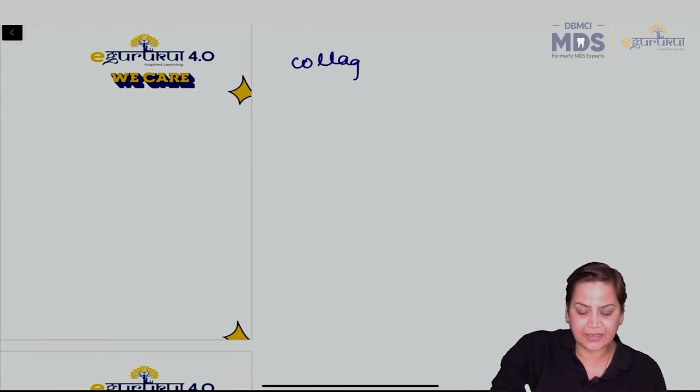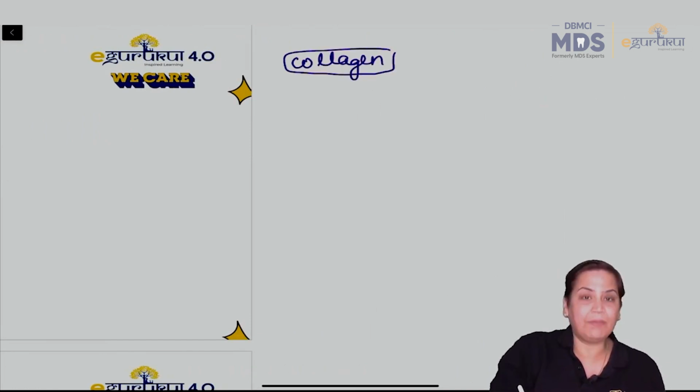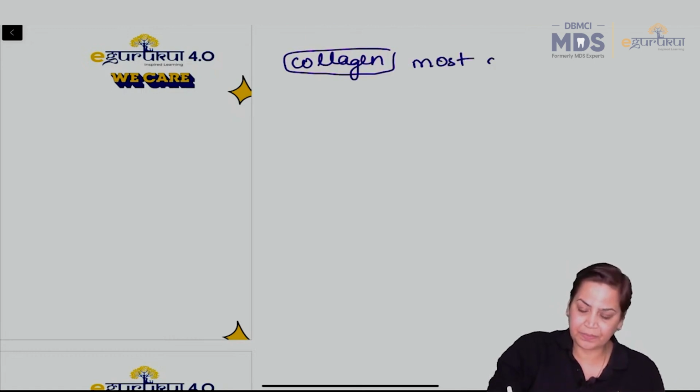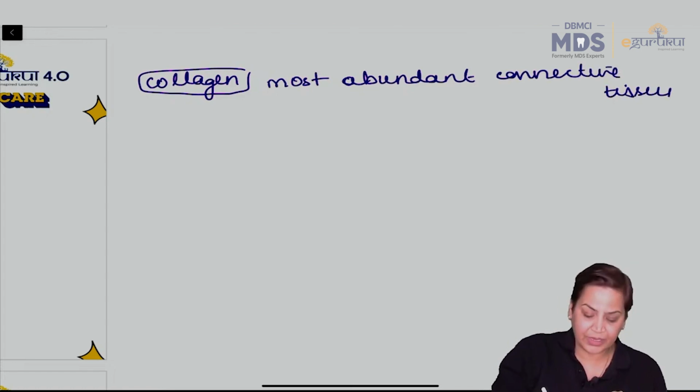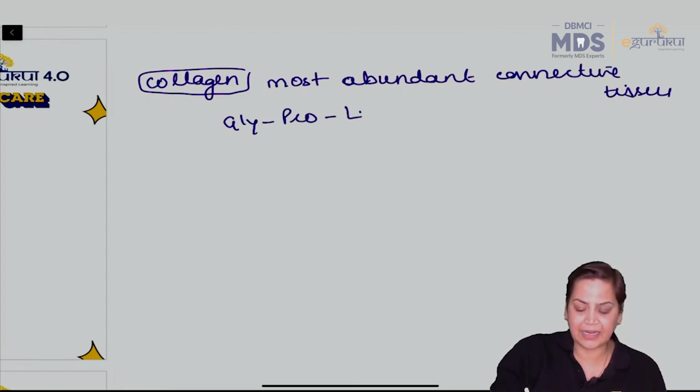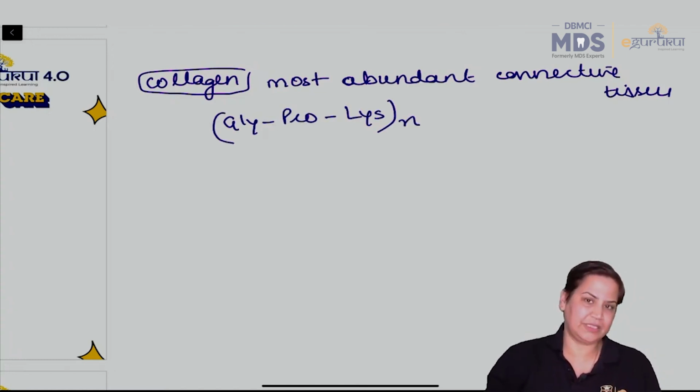It is made of 3 amino acids: glycine, proline, and lysine. Repeats of these are there.